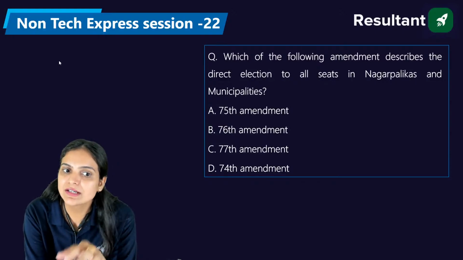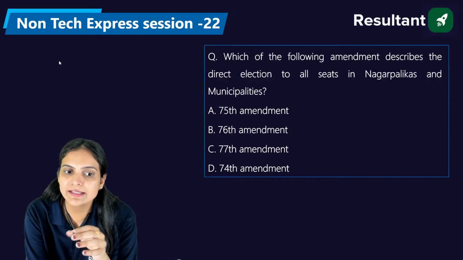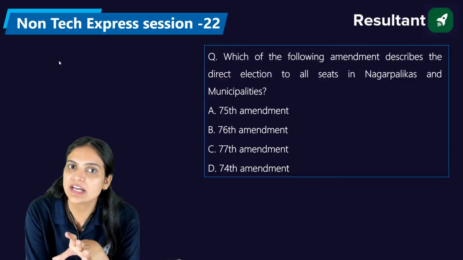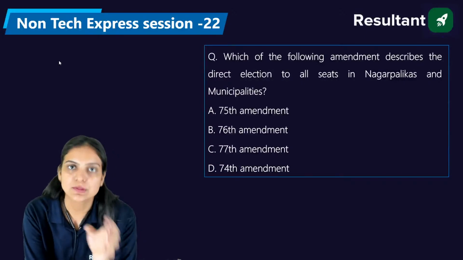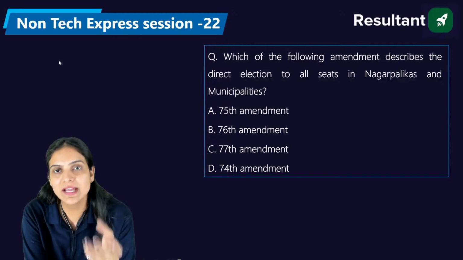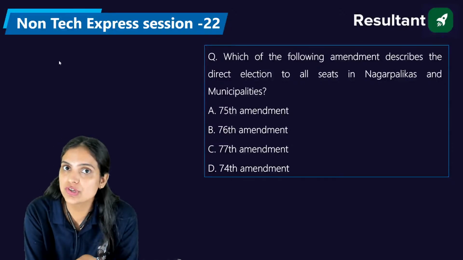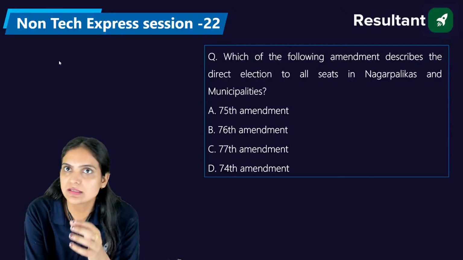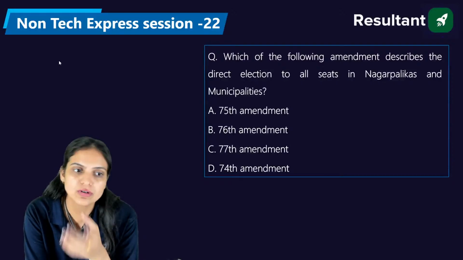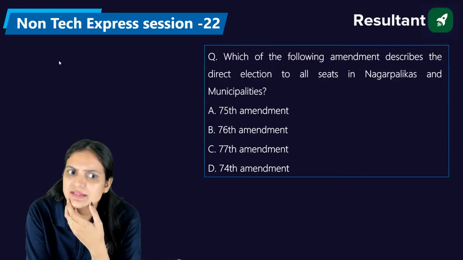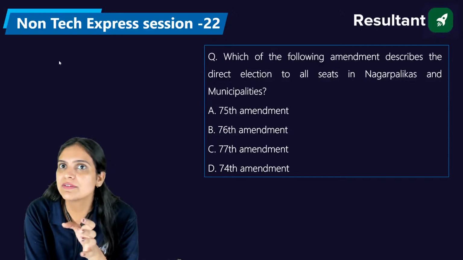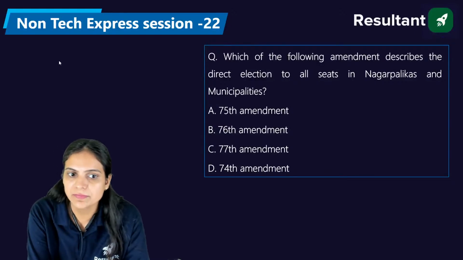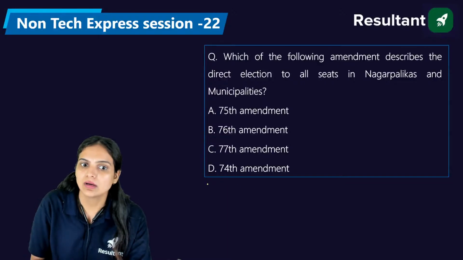By the 73rd constitutional amendment, we gave the constitutional status to the Panchayati Raj committees, right? Through the 74th constitutional amendment, we added Part 9A in the constitution, and we gave them the right to function as the government decides. So ultimately the right answer is the 74th constitutional amendment. Is it clear to everyone? That's okay. Now, the right answer is D.